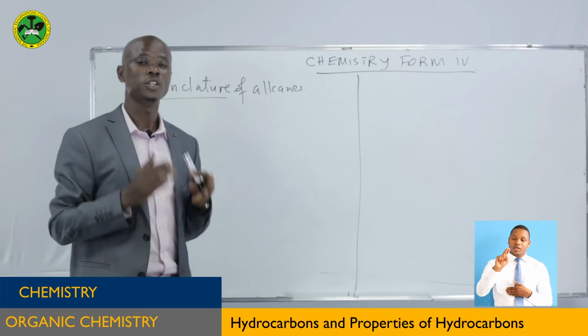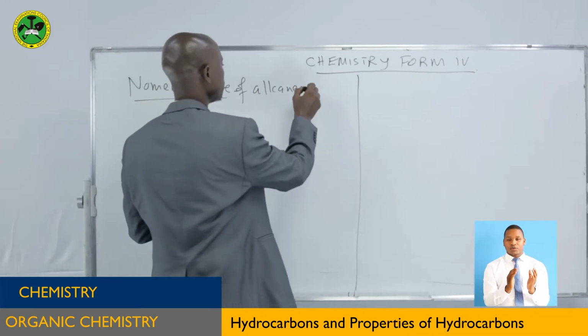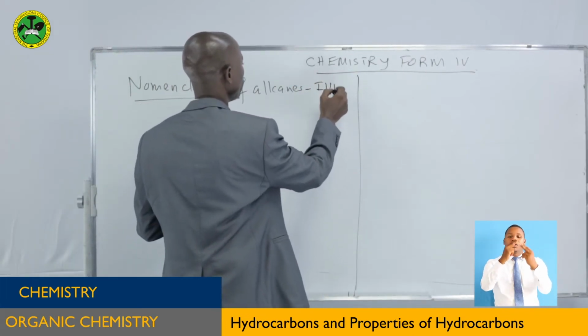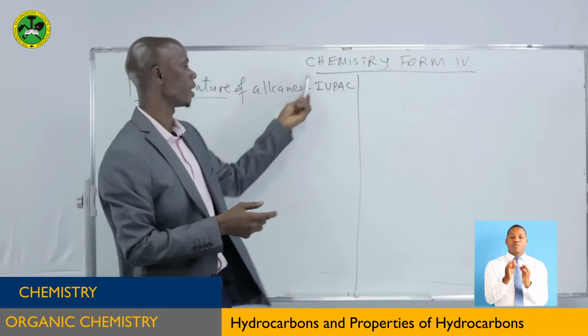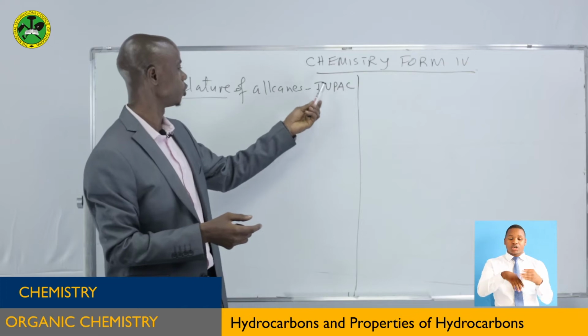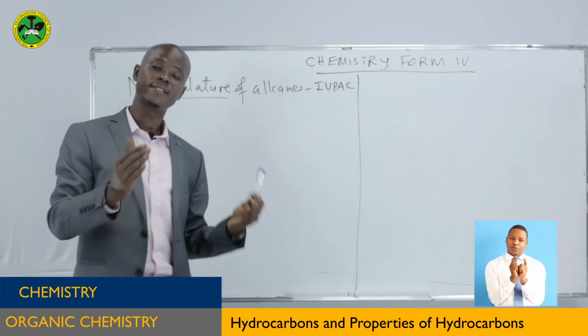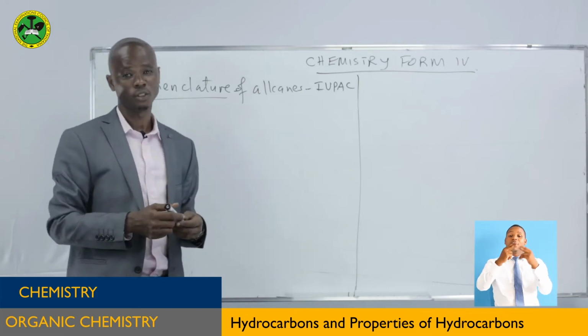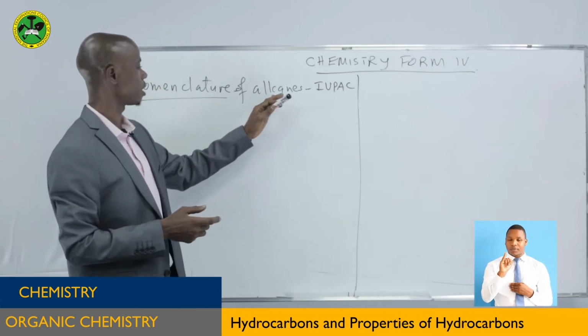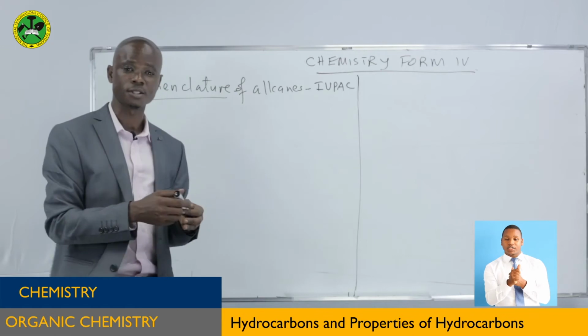This system is very organized. We have the International Union of Pure and Applied Chemistry, which has given us the system on how to name different organic compounds, and specifically how to name alkanes.